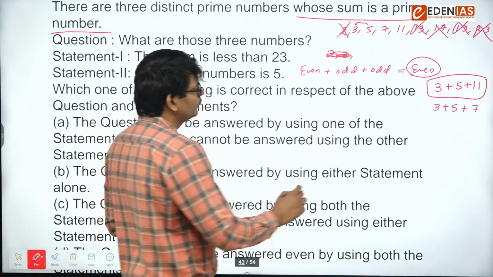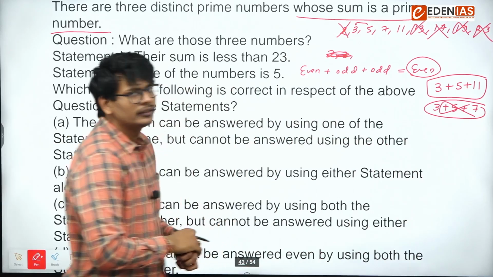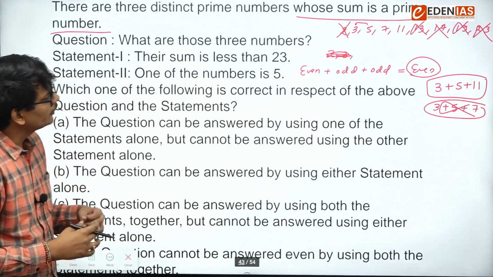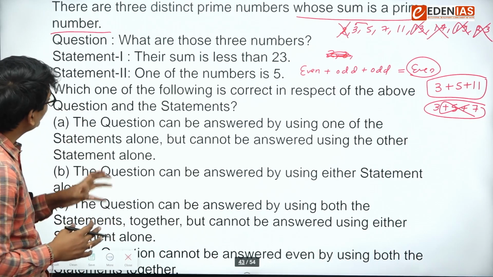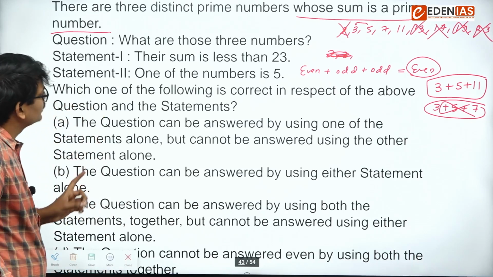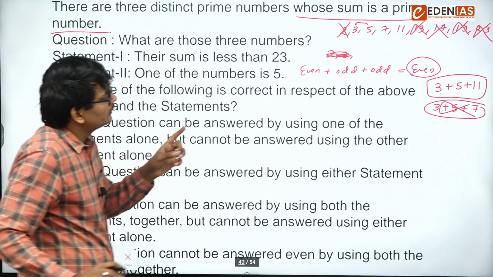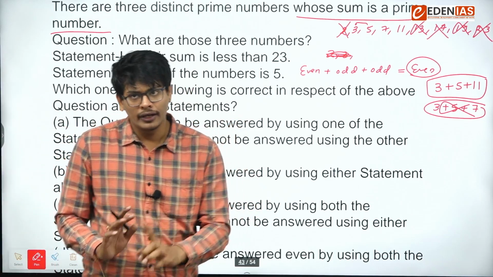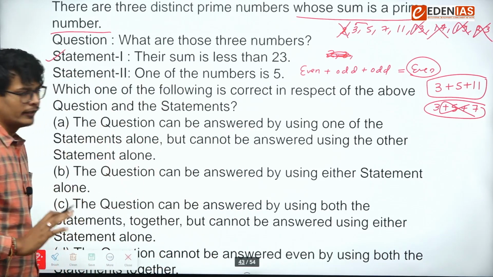Again, not valid. Right? So in this way, we have to think about all the possibilities and how we can get the possible combination. From the first statement alone, we are getting a unique combination, the combination of 3, 5, 11. Again, only one combination. So statement 1 is valid.